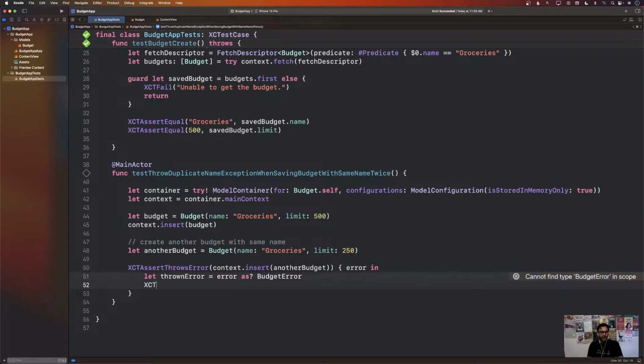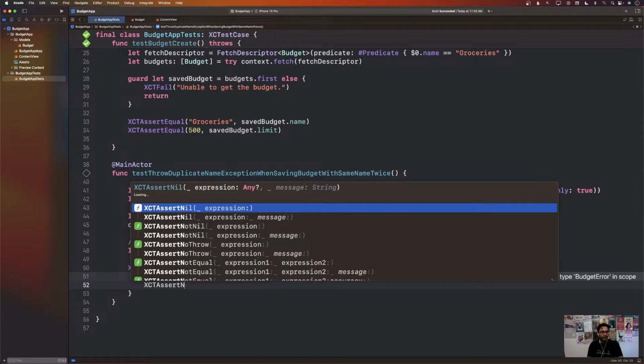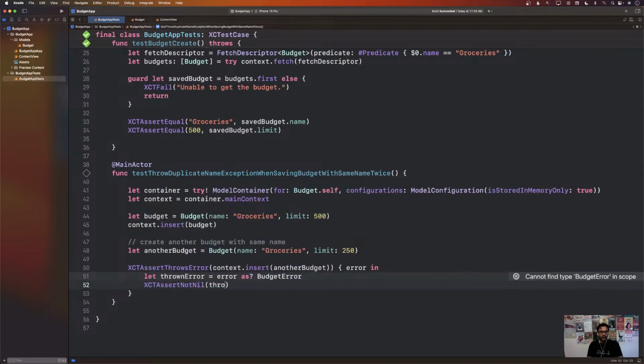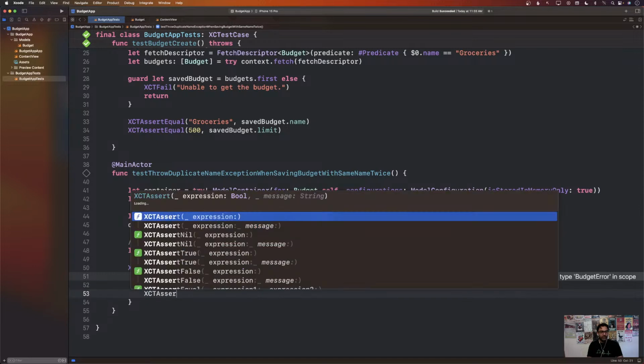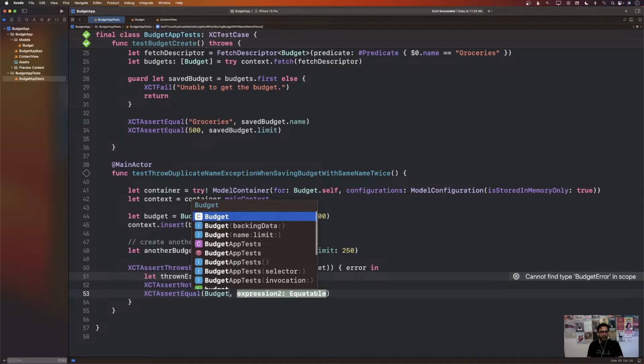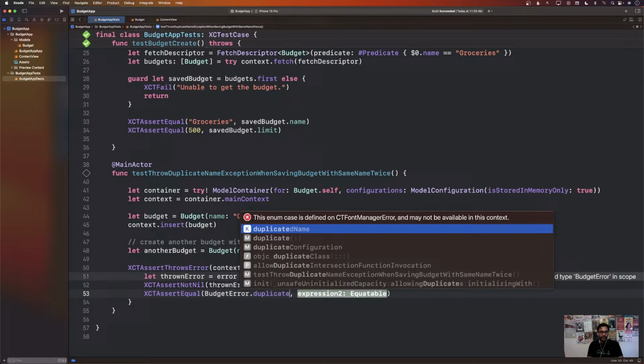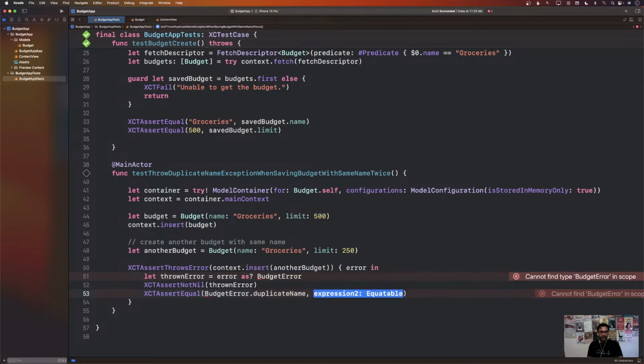Then I will check XCTAssertNotNil, that the thrown error is not nil, so some sort of error is thrown. And I can also say XCTAssertEqual, and check that this particular error was a very specific type of error, called the duplicate name error, on the thrown error.